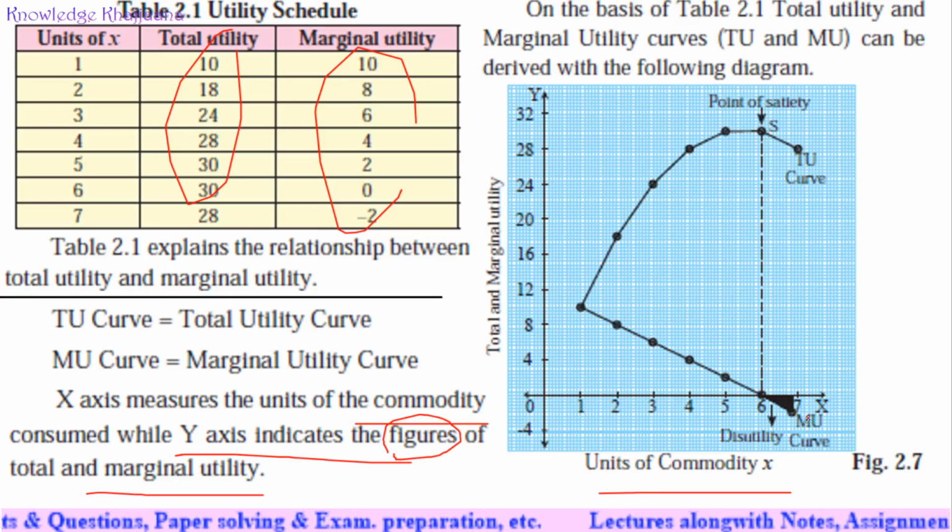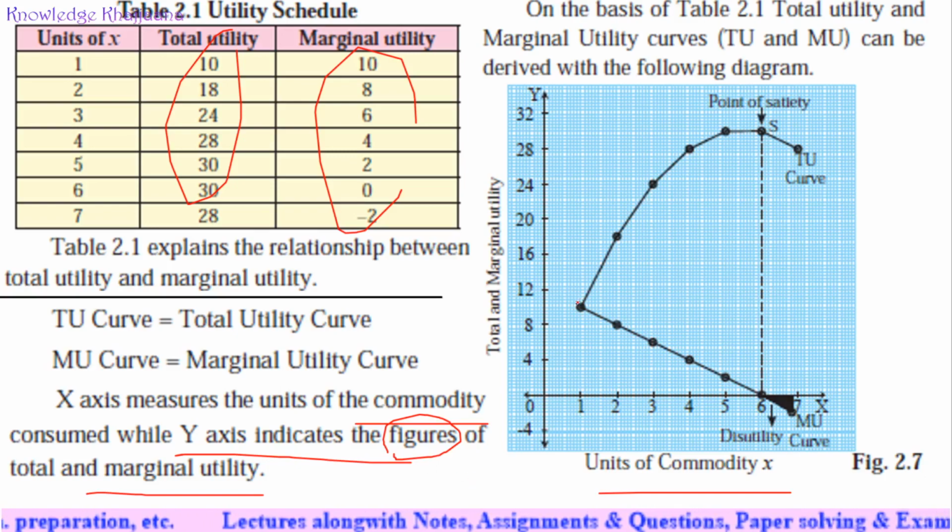See, on the x-axis, what is shown? Units of commodity are shown. How much are the units of commodity? 1, 2, 3, 4, 5, 6, 7 are the units of commodity. Units of commodity 1, 2, 3, 4, 5, 6, 7 means here we can consider units of glasses of water. Units of glasses of water are shown on the x-axis. And what is shown on the y-axis? The figures of total and marginal utility. Okay, we'll learn one by one.